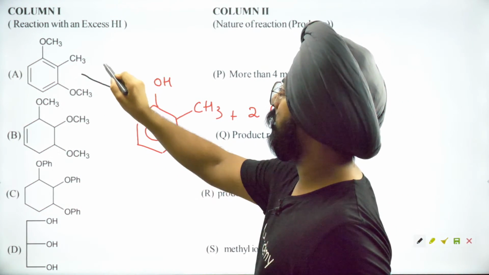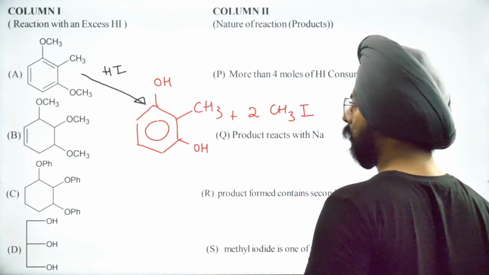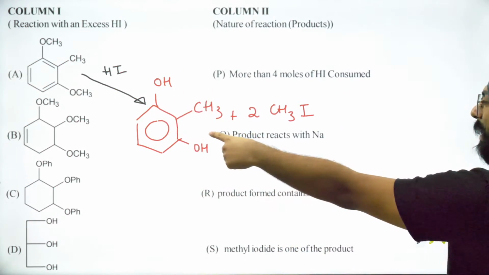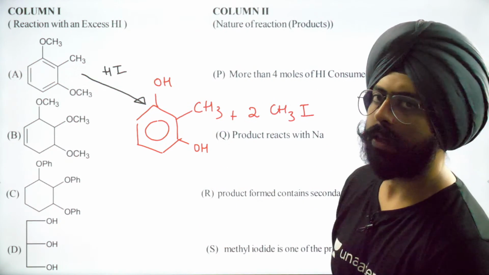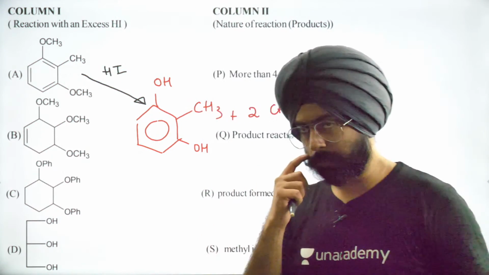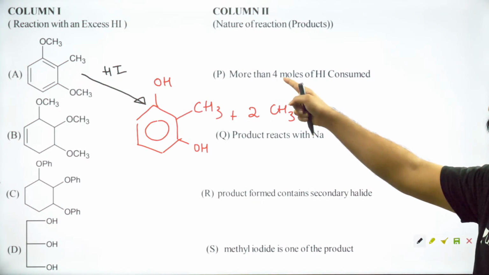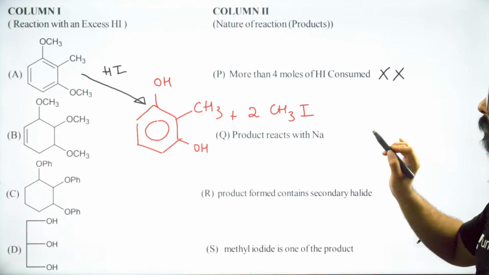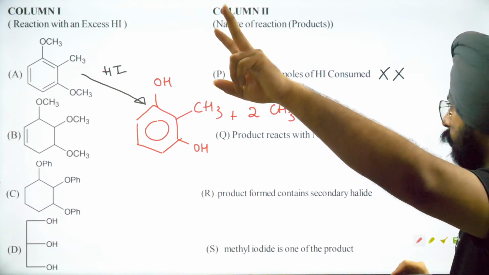If I put a lot of HI into the first compound over here, you get this kind of a main product, and on the side you will get 2 methyl iodides. Done. Very simple. Option P says more than 4 moles of HI are consumed. No, that's not true. Only 2 moles of HI are consumed.